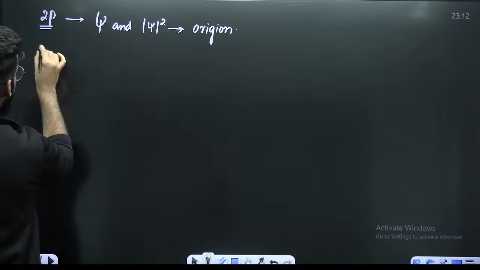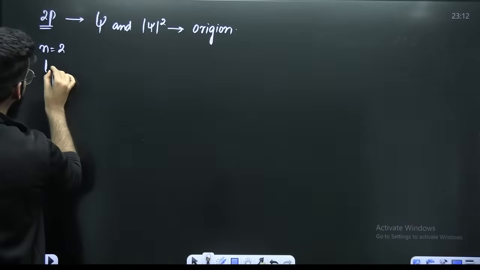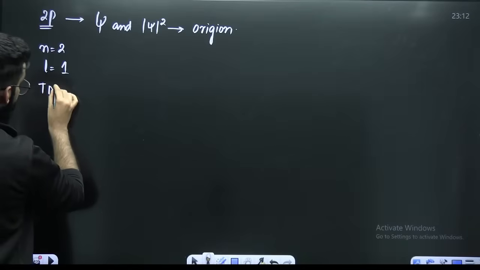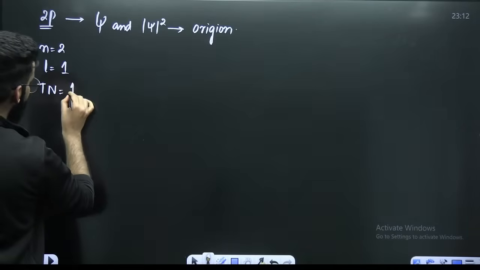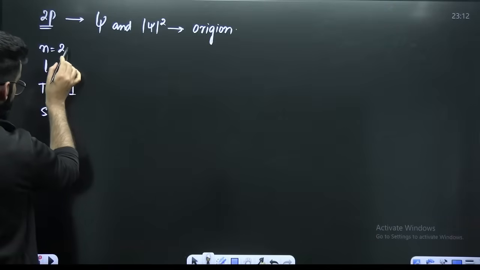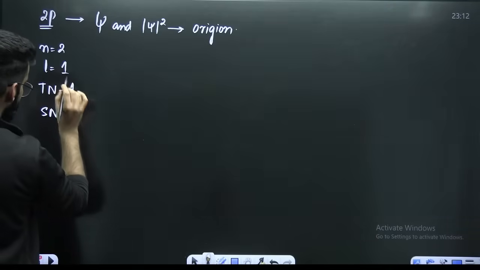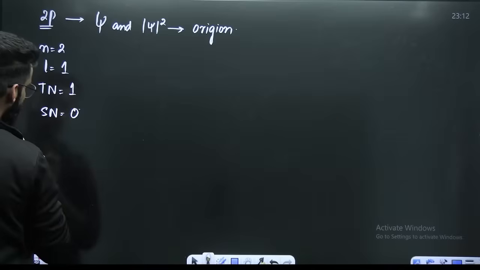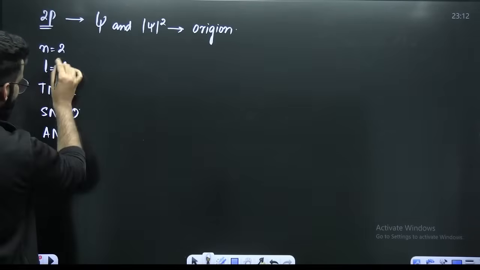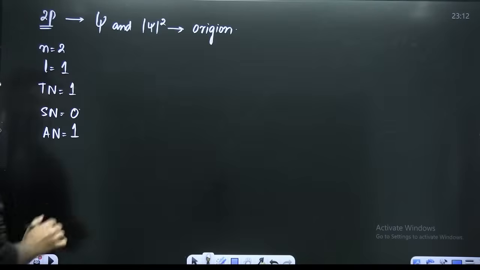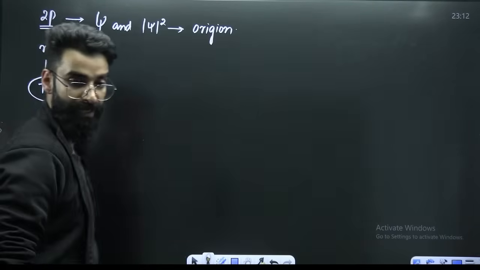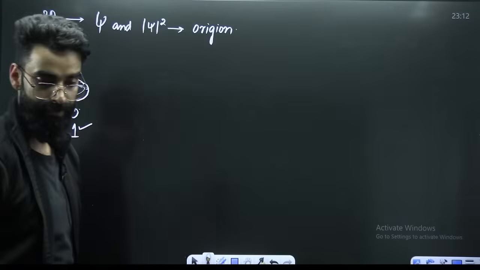If I talk about 2P, n value is 2, L value for P is 1. Total number of nodes is n minus 1, 2 minus 1 is 1. Spherical nodes, n minus L minus 1, will be 0, right? Angular nodes, L value is 1, so angular node is 1. So there is in total 1 node, and that 1 node is basically your angular node, correct?